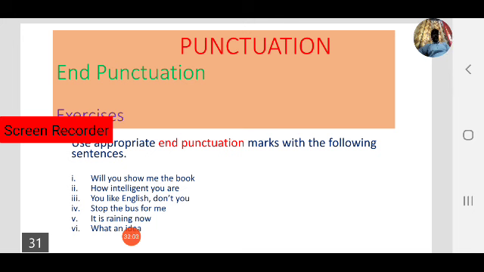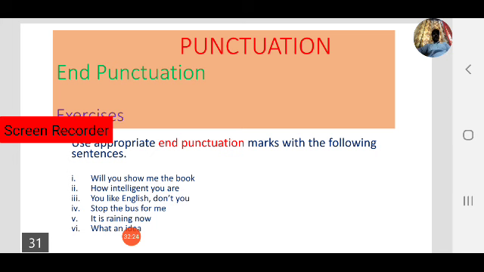That is the power of punctuation. We have discussed what punctuation is, why punctuation marks are required, and what the different types of punctuation are.